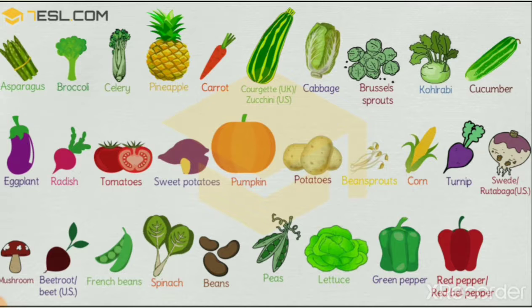Then we learn that we get vegetables from plants. Here you can see the different types of vegetables which we use in our house every day. So vegetables like potato, capsicum, lettuce, cauliflower, cucumber, tomatoes, eggplant, brinjal, all these we get from plants.